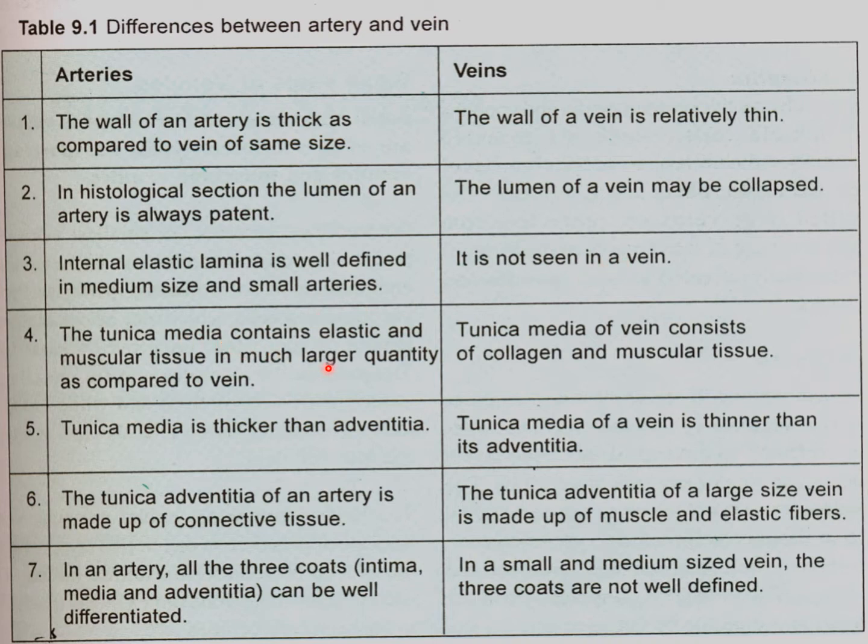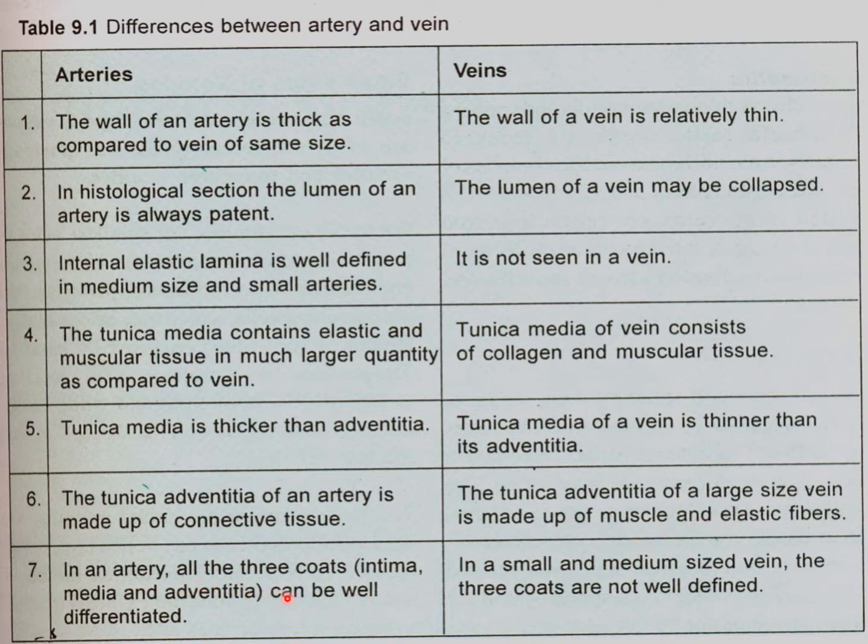The tunica media of an artery contains elastic and muscular tissue in much larger quantity as compared to the vein, whereas the tunica media of a vein consists of collagen and muscular tissue. The tunica media is thicker than the adventitia in an artery. The tunica media of a vein is thinner than the adventitia. The tunica adventitia of an artery is made up of connective tissue. The tunica adventitia of a large vein is made up of muscles and elastic fibers.